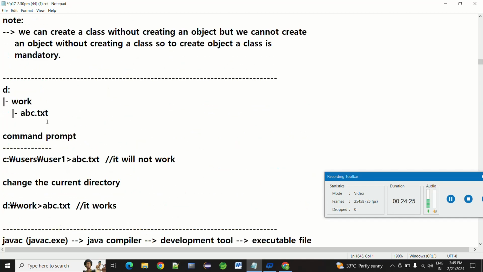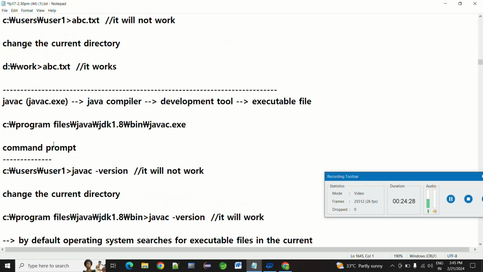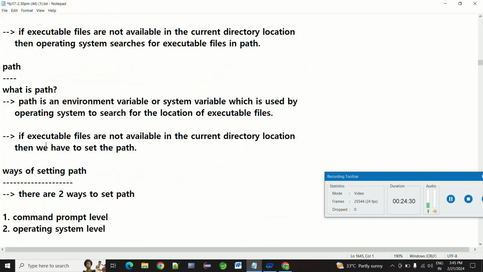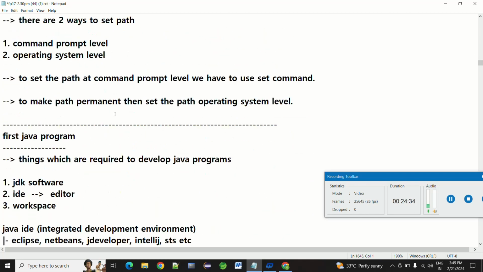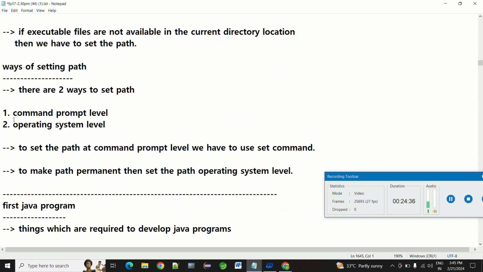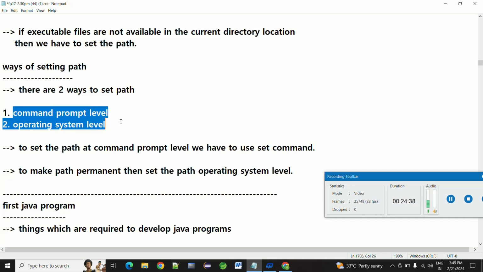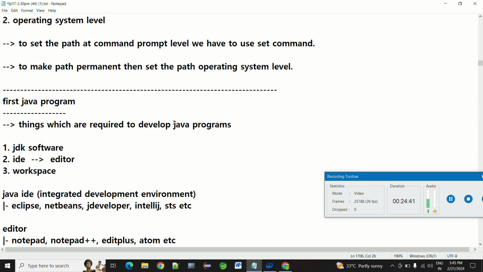This is the work directory, and the classpath environment variable. We can set the classpath at two levels: command prompt level and operating system level. By using Eclipse IDE you can also learn easily. The first Java program we are going to see now.